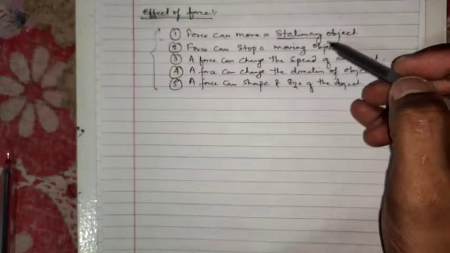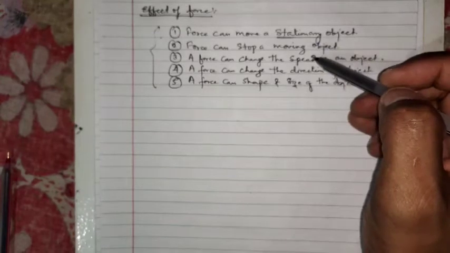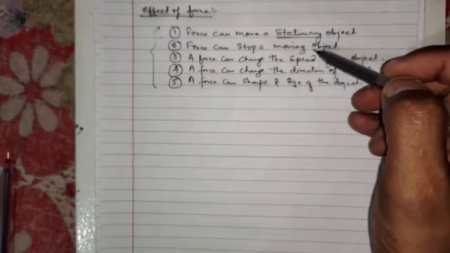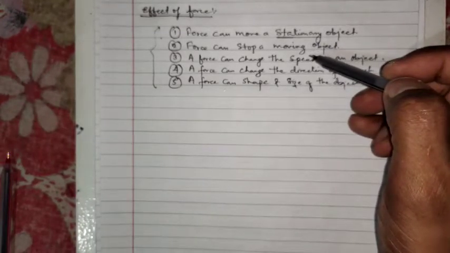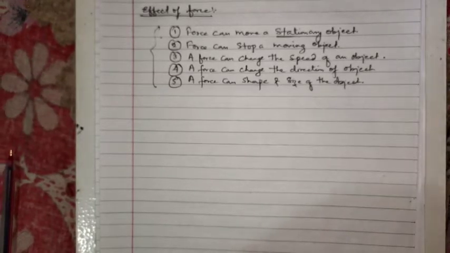Similarly, all these 5 points can be done by force. It can make a stationary object move, it can make a moving object stop, it can change the speed of an object, it can change the direction of an object, and it can change the shape and size of the object. These were the effects of force, what force can do. Today in this video I am discussing only up to here.